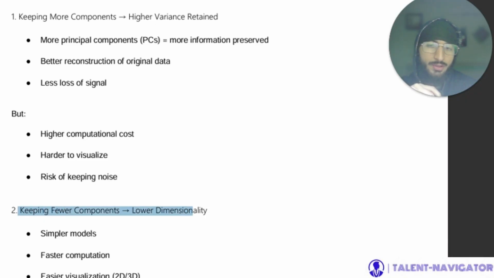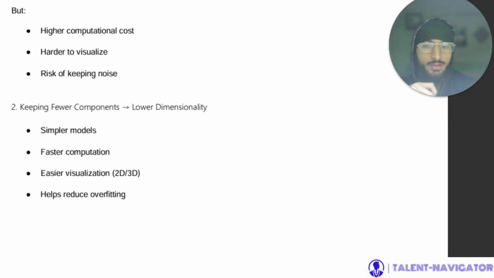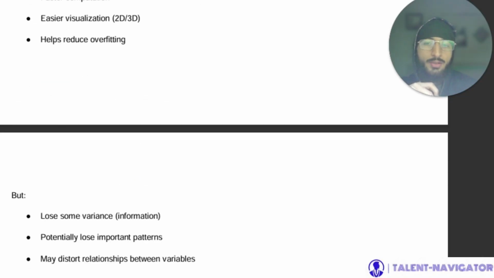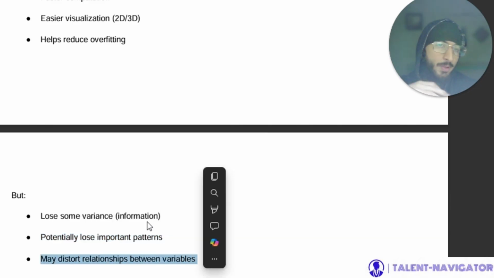Now, keeping fewer components leads to lower dimensionality. It leads to a simpler model, faster computation, easier visualization, and helps reduce overfitting. But it loses some variance information, potentially loses important patterns, and may distort relationships between the variables.